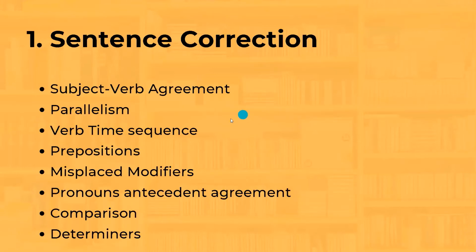So for sentence correction, these are the topics that are usually asked. Subject verb agreement is basically when there is a sentence, the singular and plural of both the subject and the verb should match. For example, he is a student. They are students.